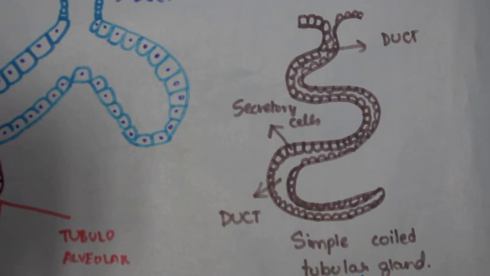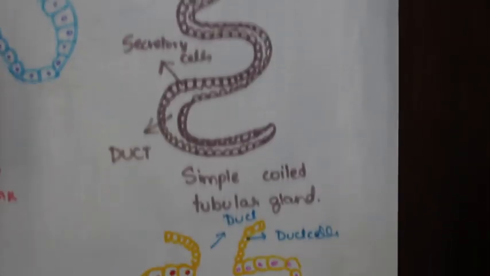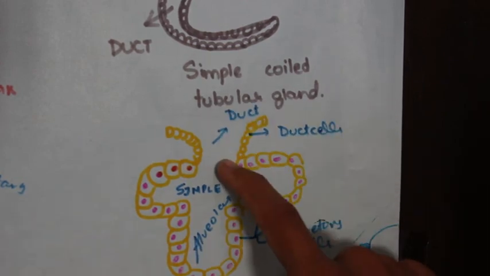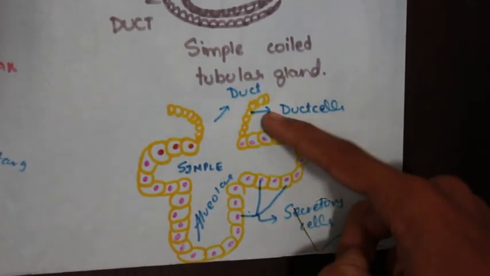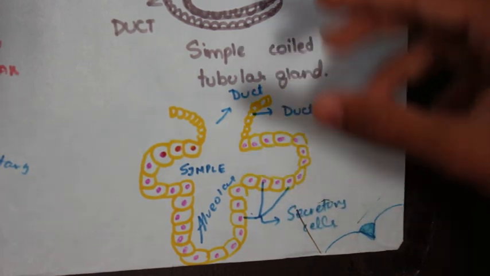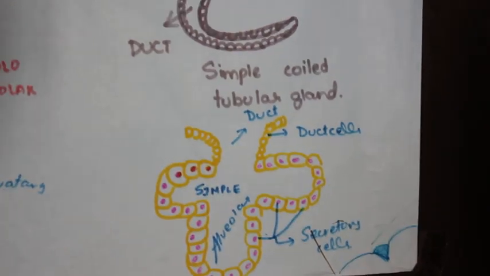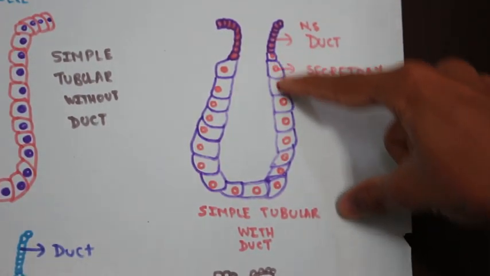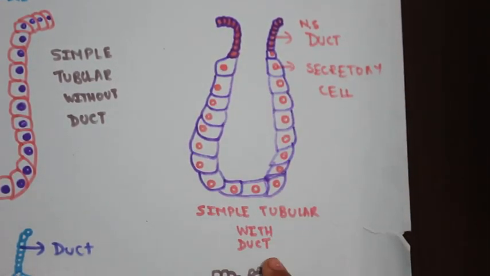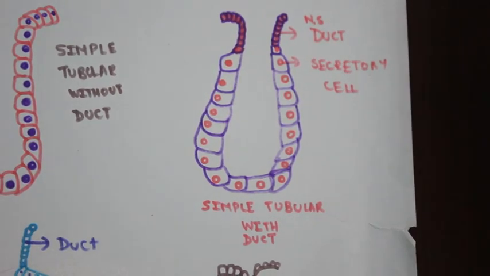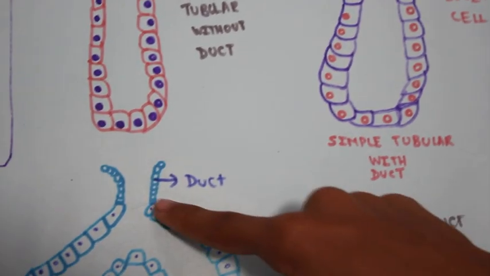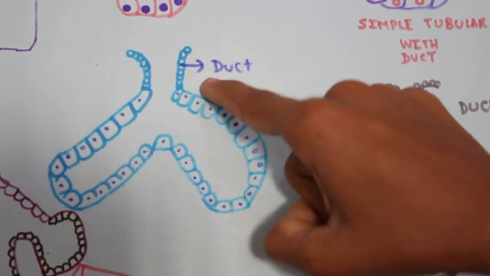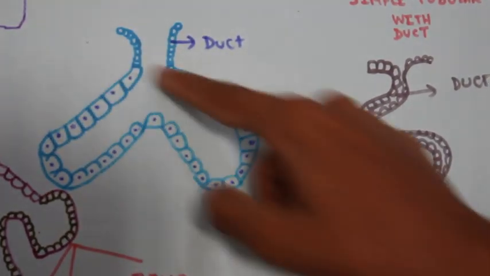So next we have the simple alveolar glands which have secretory cells on all sides except for one side which has the duct, which is non-secretory. So ducts in all cases contain non-secretory cells. These are non-secretory ducts, and these are the secretory cells. These are the simple tubular glands with ducts. And again we have this double branched gland with a non-secretory duct and a secretory branch present within.